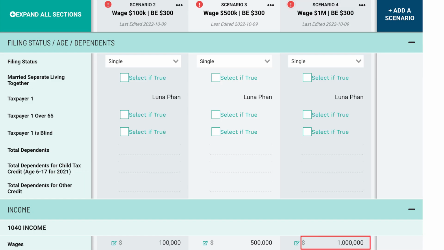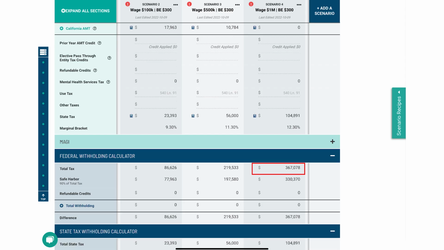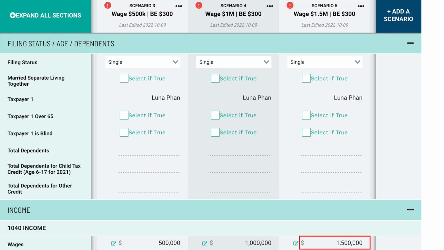Scenario 4. Salary of $1 million. Bargain element of $300,000. Federal AMT liability is $31,715. Total federal tax is $367,078. California AMT liability is $0. Total California tax is $104,891.